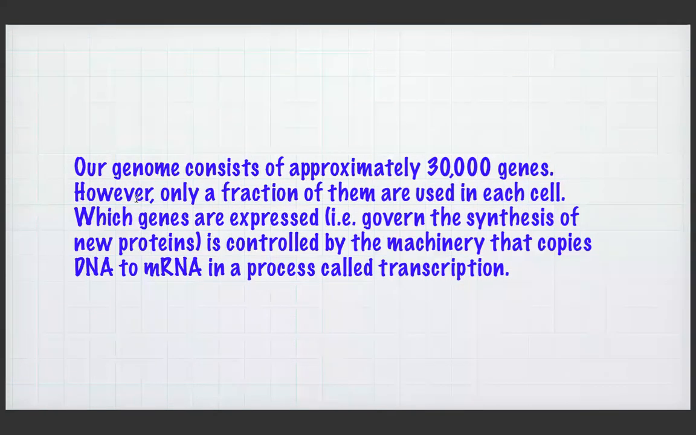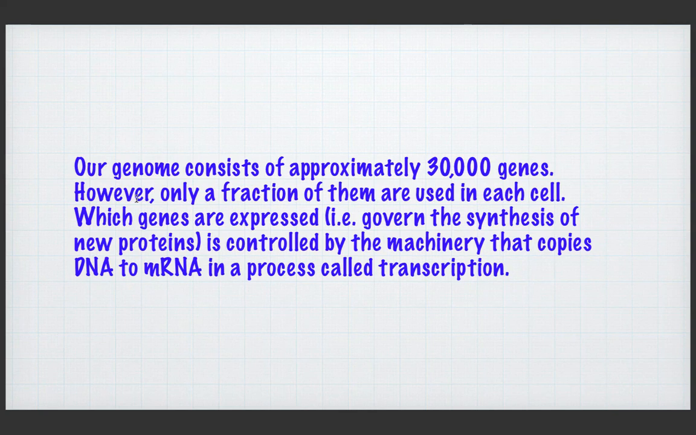Which genes are expressed is controlled by the machinery that copies DNA to mRNA. So which genes are supposed to be produced? This is regulated by a mechanism called transcription. While copying from DNA to mRNA, that process is called transcription.